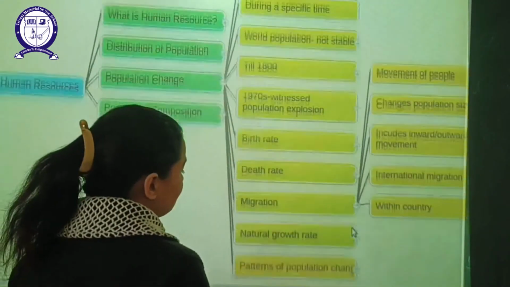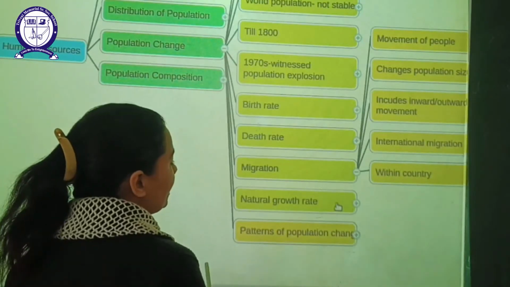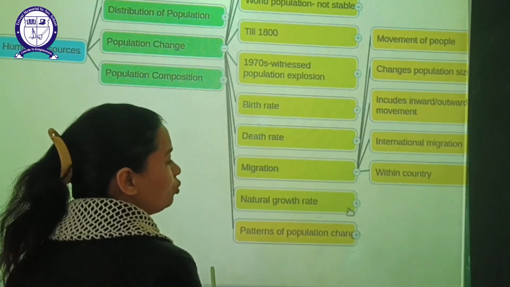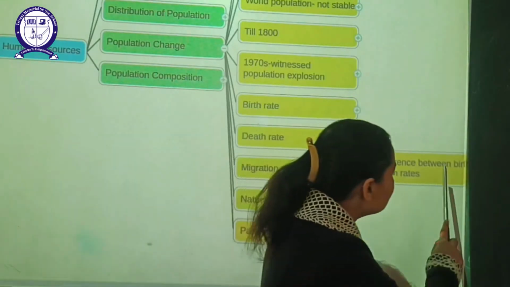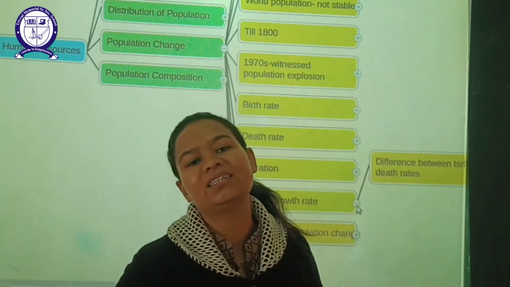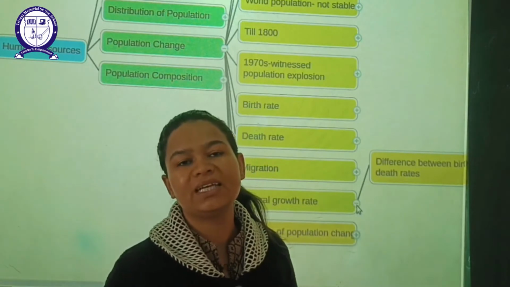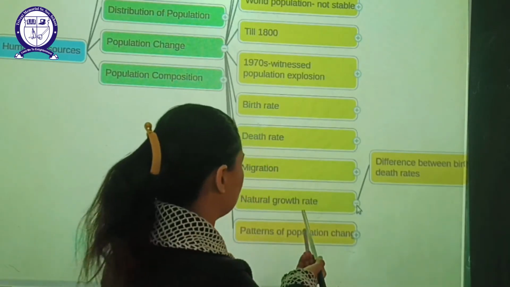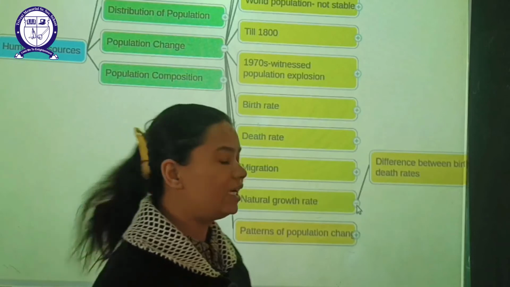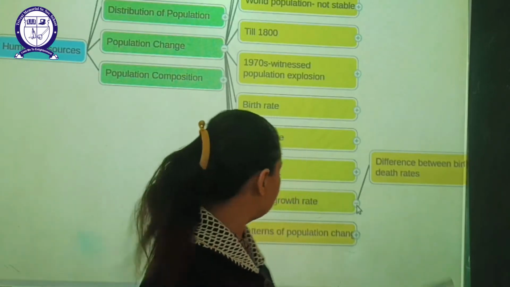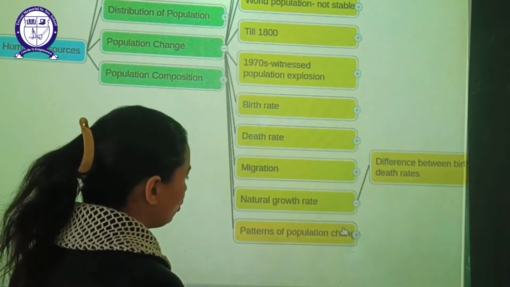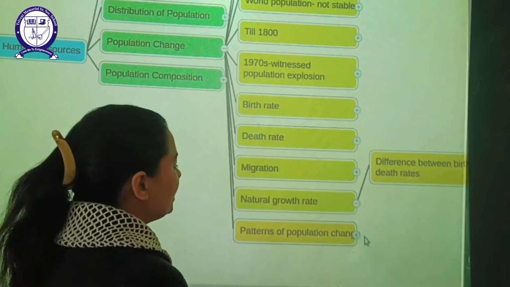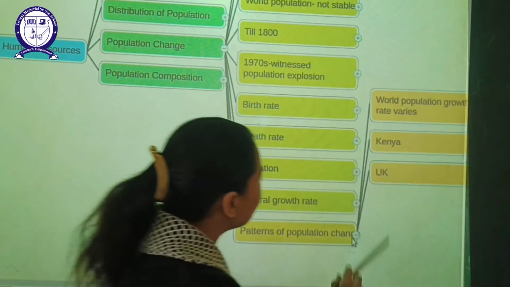Then our next is natural growth rate. In case of natural growth rate also, I told you this refers to the difference between the birth rate and the death rate. The difference between the birth rate and death rate always reflects your natural growth rate. And the last one is the patterns of population change. Now what are the patterns of population change? Let's just have a look, students.